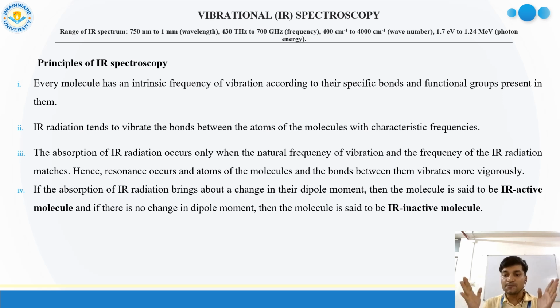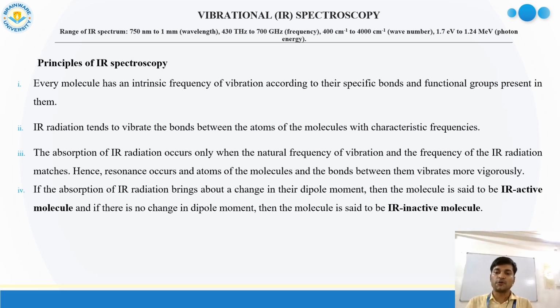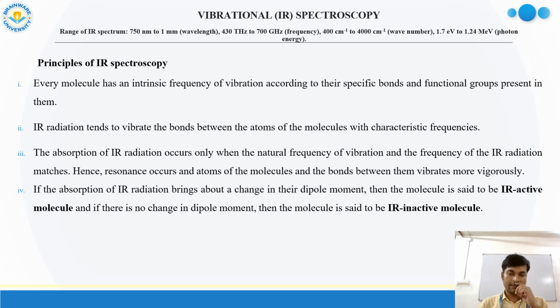When we say it is a spectrum, that means there are many spectra, and those correspond to different frequencies of IR. So within 400 to 4000 centimeter inverse, many different energies of frequencies and wave numbers are there. In the range of wavelength, it is 750 nanometer to 1 millimeter.